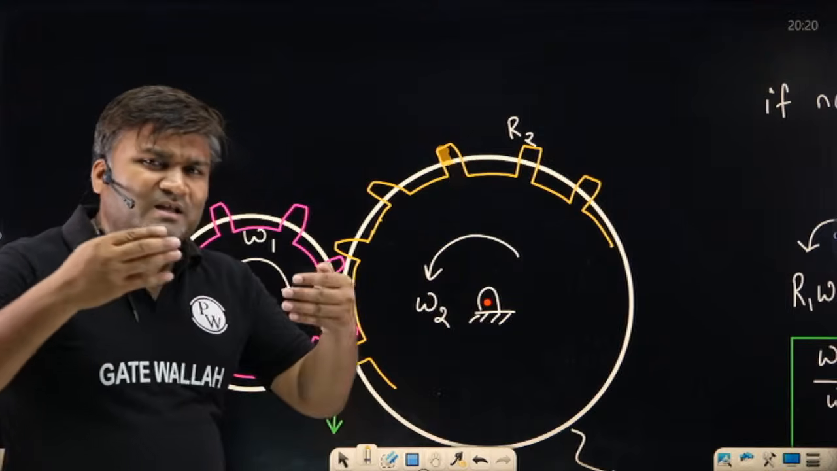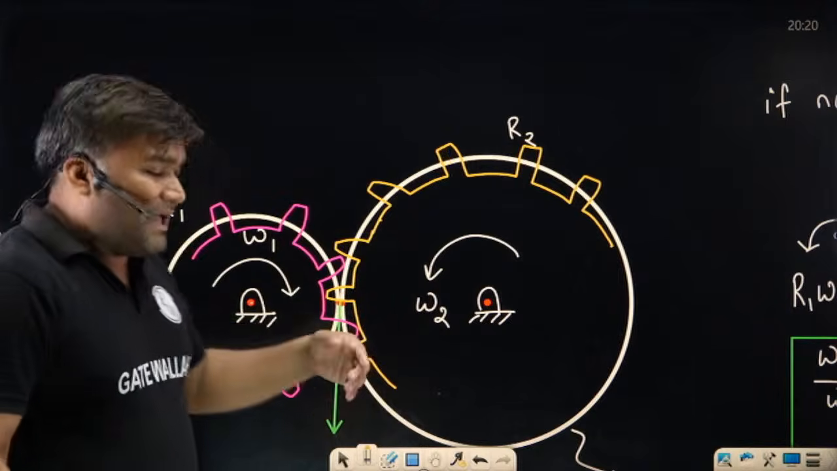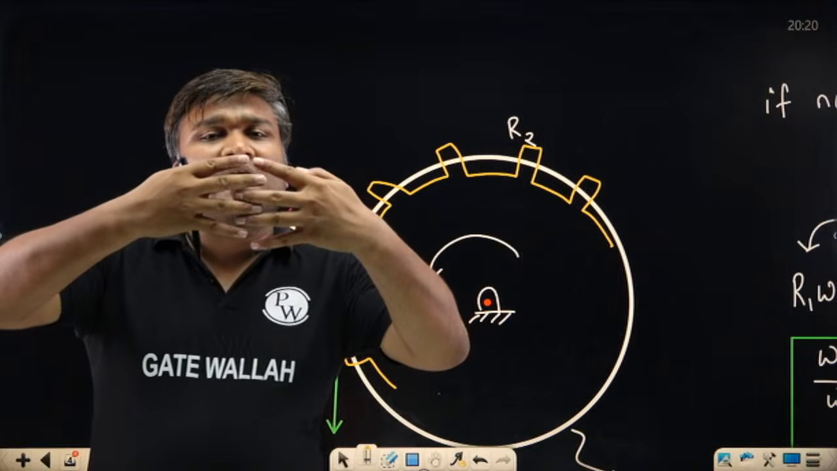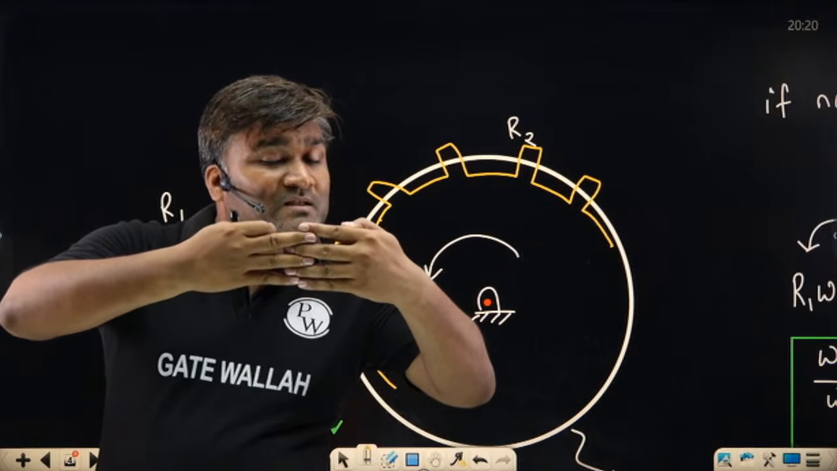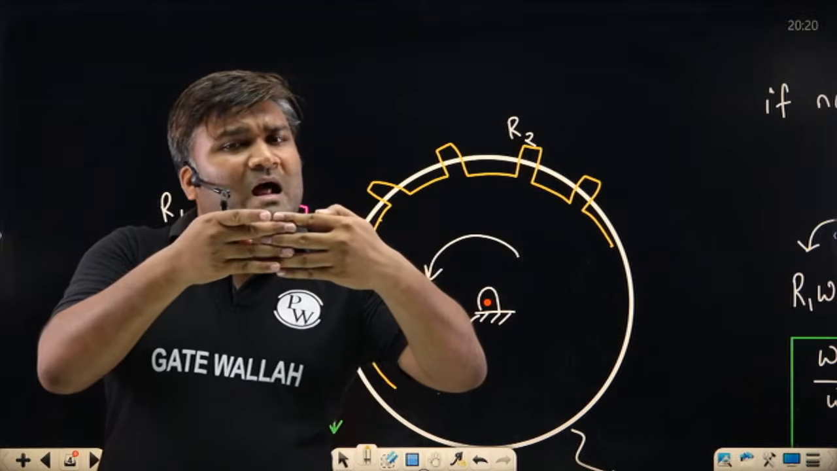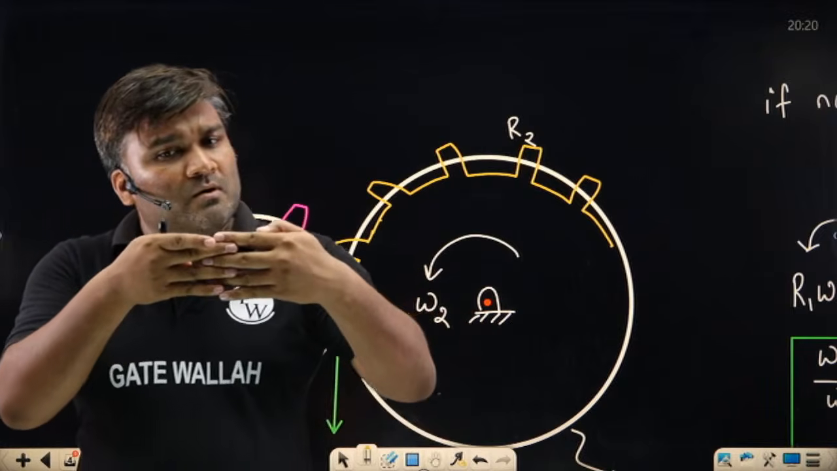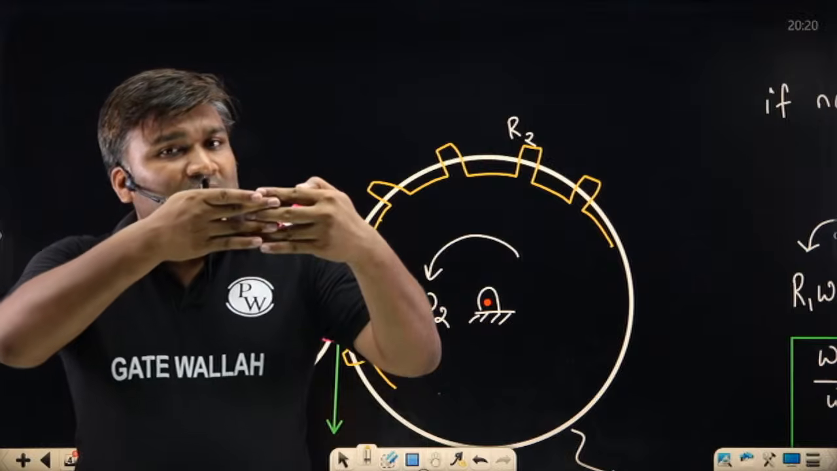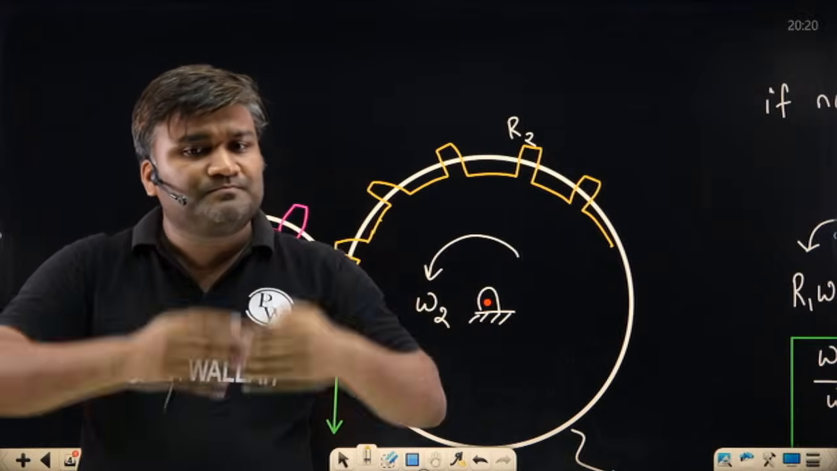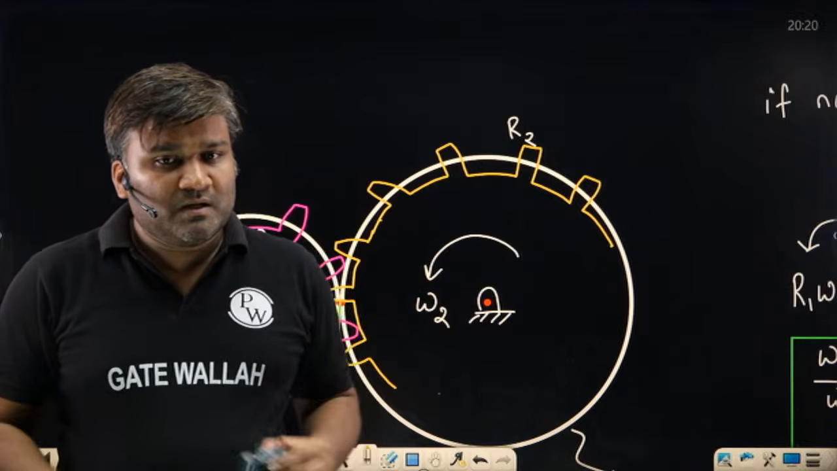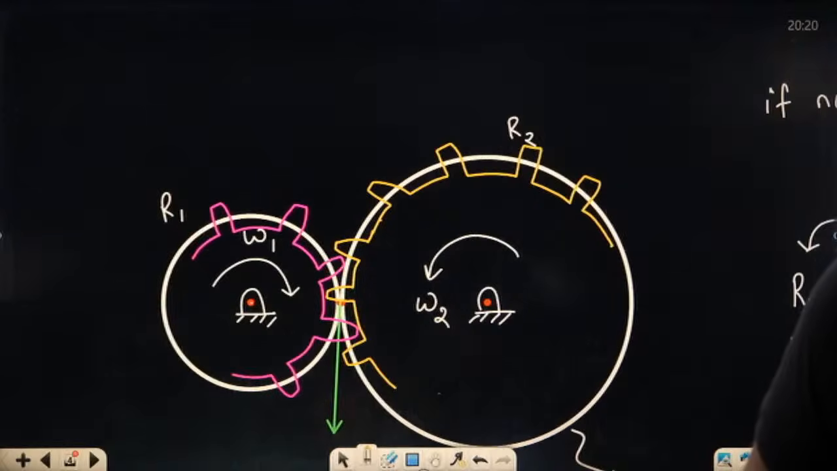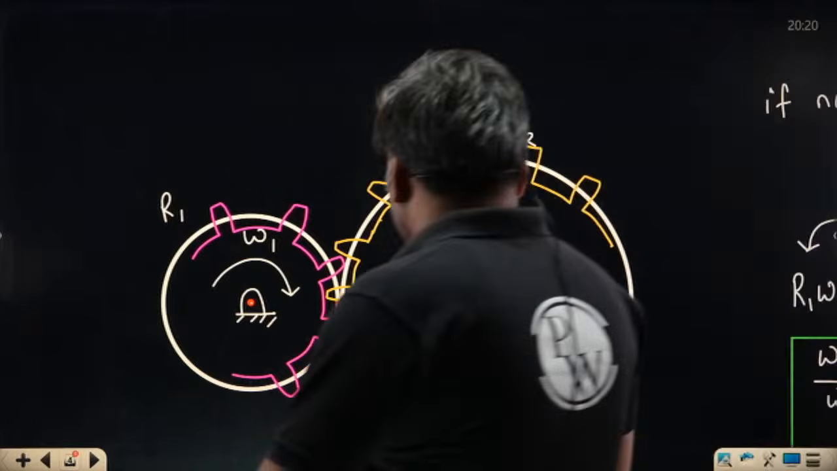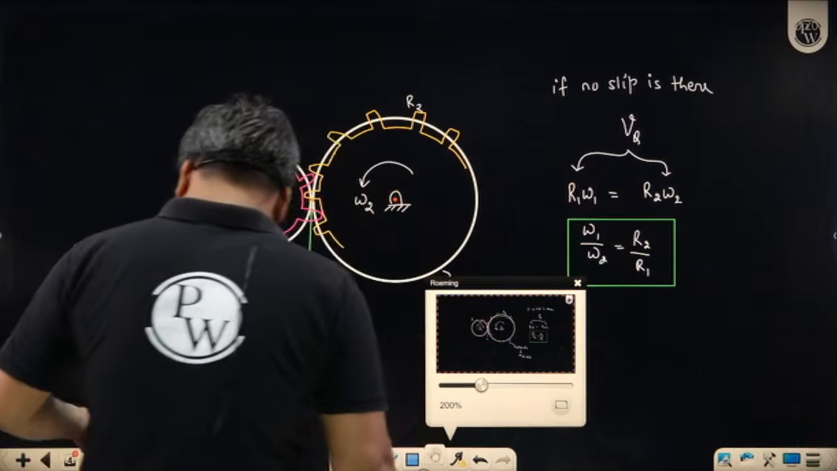And why have we created teeth? Because, sir, once teeth have been created, these teeth are interlocked with each other, and this interlocking is guaranteeing that while rotating, no matter how slow or at high speed I am moving, this slipping is not going to happen. Is this clear?